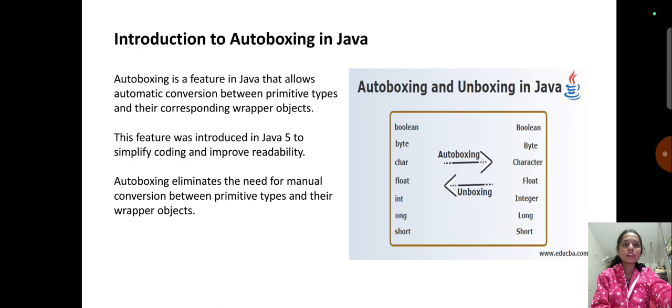Autoboxing eliminates the need for manual conversion between primitive types and their wrapper objects. You can see autoboxing and unboxing in Java for boolean, byte, char, float, int and short, and you can see between them autoboxing and unboxing. This is the introduction to autoboxing in Java.